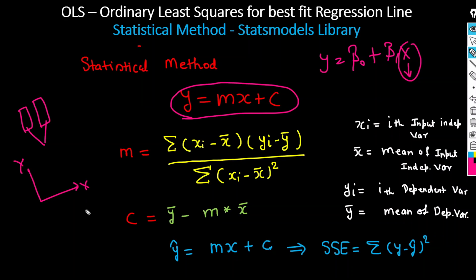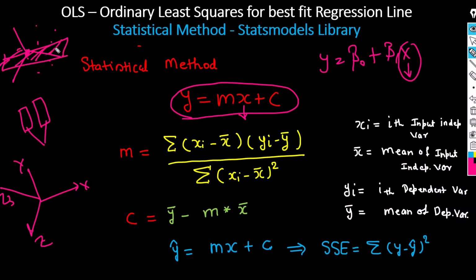But in the real world you will get multi-dimensional data. It means this z, and we can say z3, like 4-dimensional, 5-dimensional or 6-dimensional. If you want to use multi-dimension, in that case these are the data points we have, so we will draw the plane.